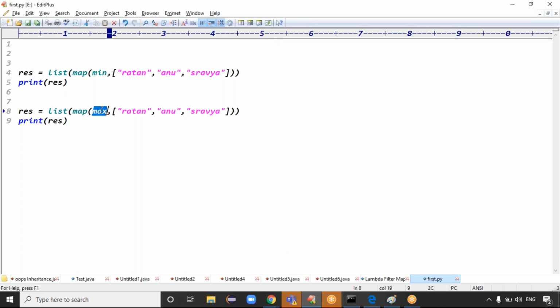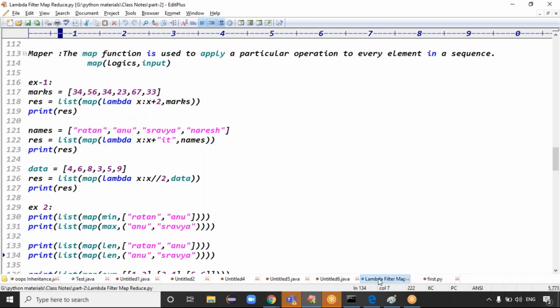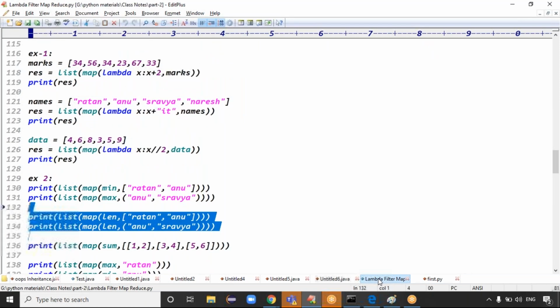Guys, what is the operation you applied here? This operation is applied on every element, right? So max of Ratan, max of Anu, max of Shravya, right? Guys, yes or no? Exactly. And even you can go for the length function, guys. Okay, see this code once.